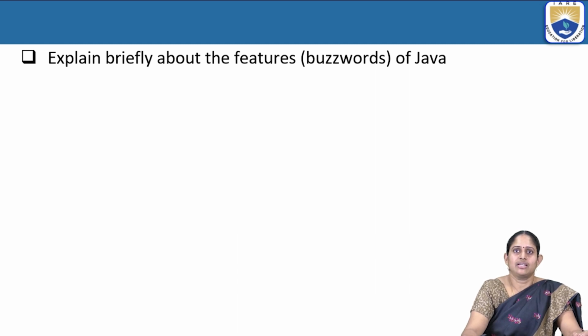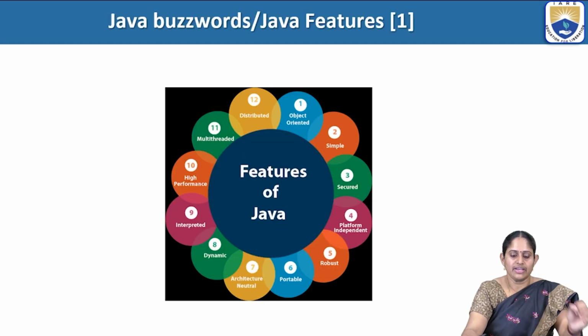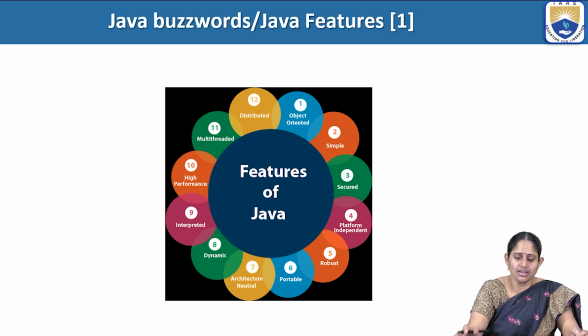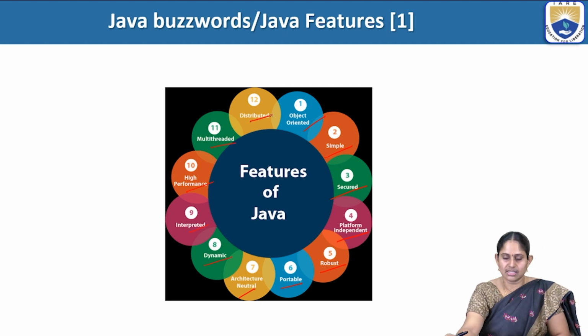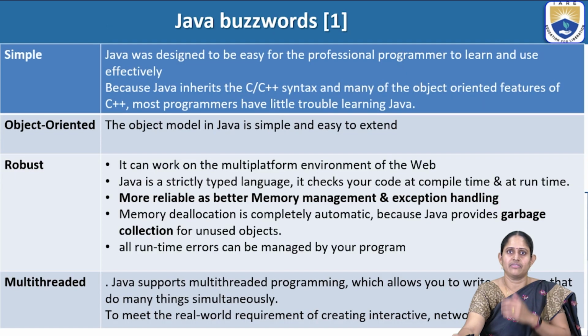Now let's look into the next question, which is to explain the features of Java, or buzzwords of Java. So these are the various features: Java is object oriented, simple, secure, platform independent, robust, portable, architecture neutral, dynamic, interpreted, high performance, multi-threaded and distributed. So these are the features of Java, or the Java buzzwords.